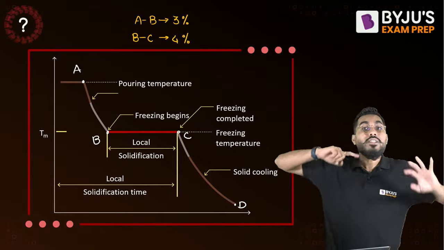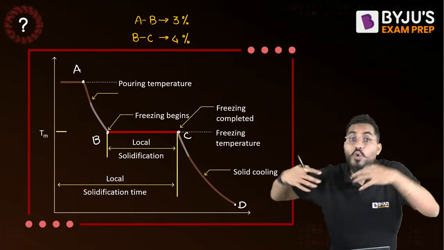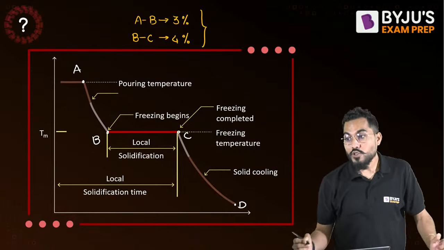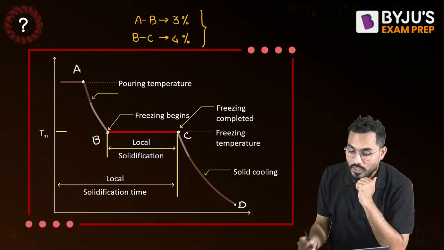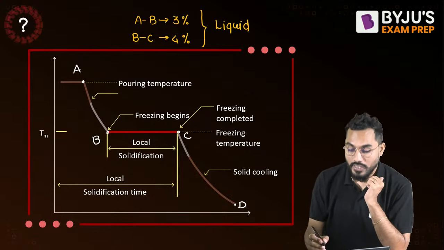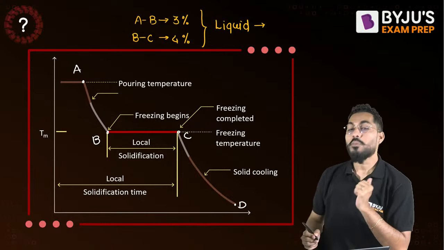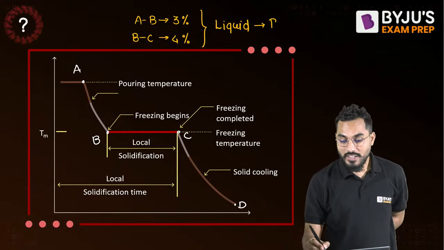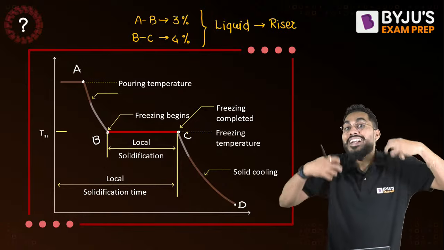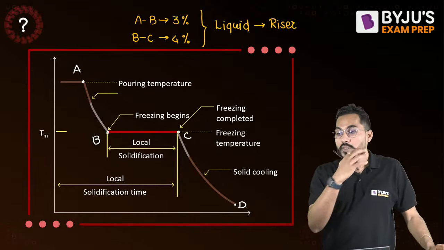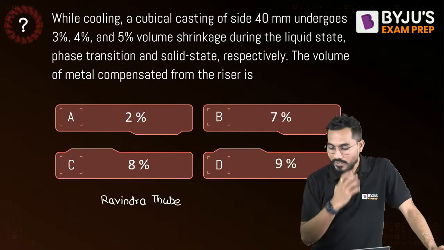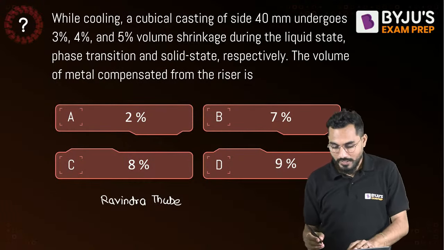But sir, liquid shrinkage is only compensated by providing a riser in the system. So can I say this is my liquid shrinkage plus solidification? This is my total liquid shrinkage, and that liquid shrinkage is compensated by providing what? Riser. The riser is utilized to compensate liquid shrinkages. So in total how much? 4 plus 3, that is 7%. Absolutely correct, Chintan. 7%, very correct. So I'll say that, sir, 7% would be the answer.